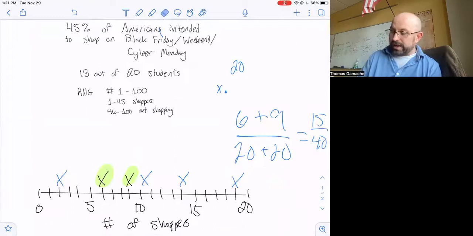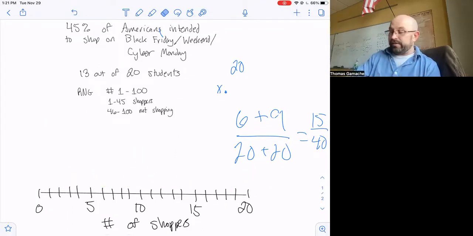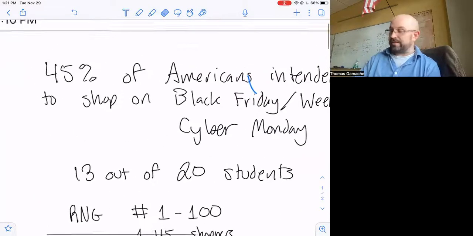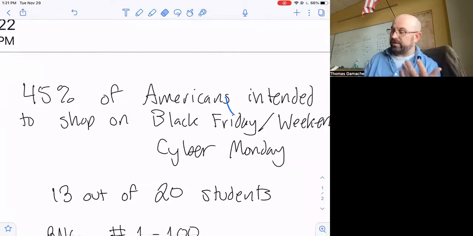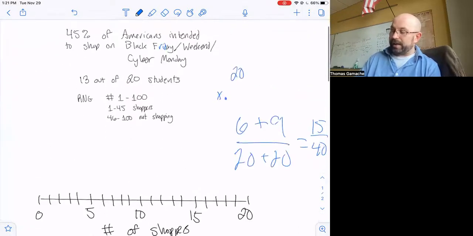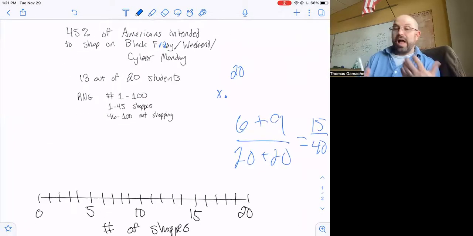So this is a good example of a simulation. Again, what I did was I just went with this value that I found, this statistic that 45% of Americans intended to shop on Black Friday weekend, or that holiday weekend. I asked a group of students in my class, 20 of them. I ended up getting 13 out of 20 students. I said, let's test it. Let's see if it's possible.